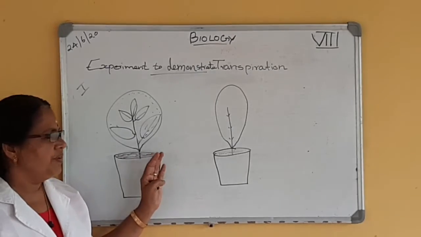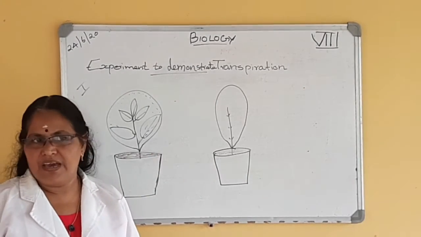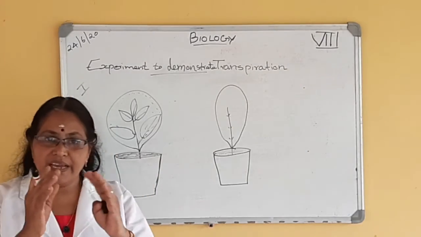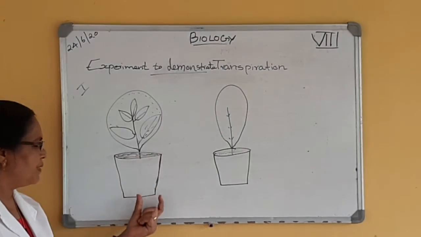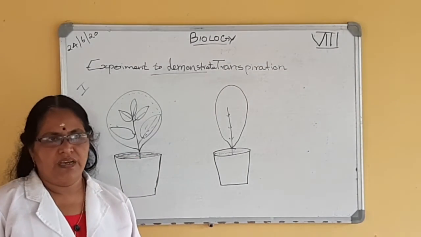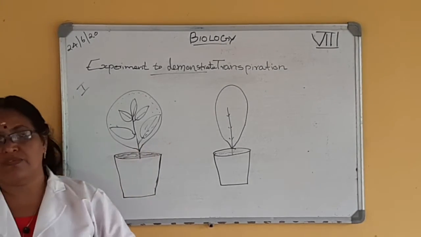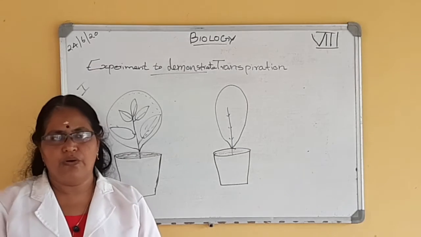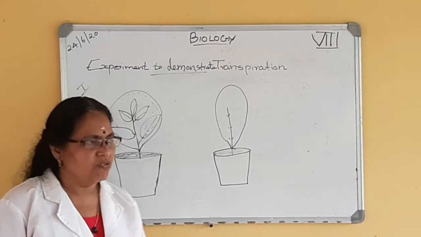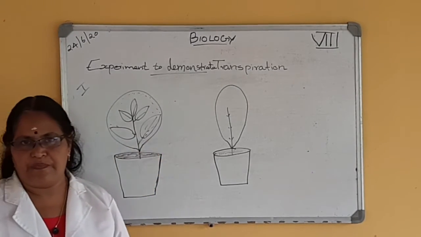Then there may be a question about this experimental setup. You may ask, why do we cover only the aerial parts of the plant? Why can't we cover the whole plant, the pot itself? We are not covering the pot, we are covering only the aerial parts of the plant, because we know that transpiration takes place from the aerial parts of the plant. So to prove that, we have to cover only the aerial parts.